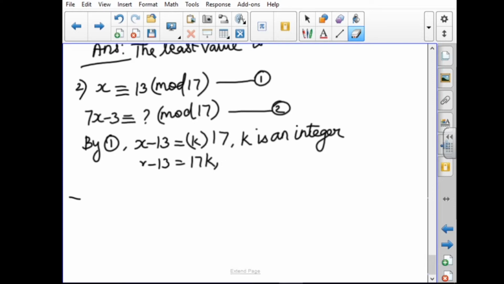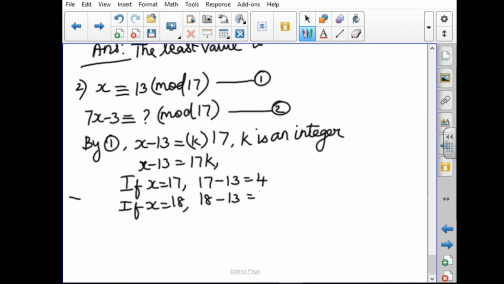While substituting the value for x, if x equals 17, then 17 minus 13, that is 4, is not a multiple of 70. If x equals 18, that is 18 minus 13, the answer is 5. I want a multiple of 70.